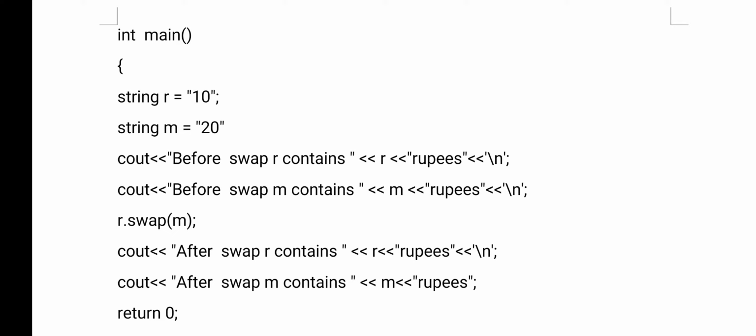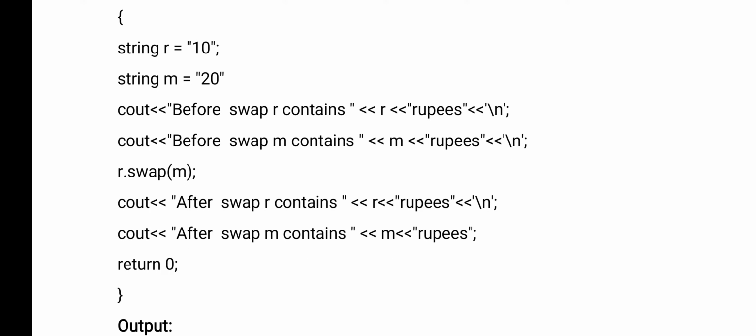Why? Because it is enclosed in double quotes. So whatever it may be, if anything is enclosed in double quotes, that is considered a string. Remember that point. So here 10 and 20 are enclosed in double quotes, and that is why these are called strings. Okay. Now what is the name of the first string? R, and the second string name is M.